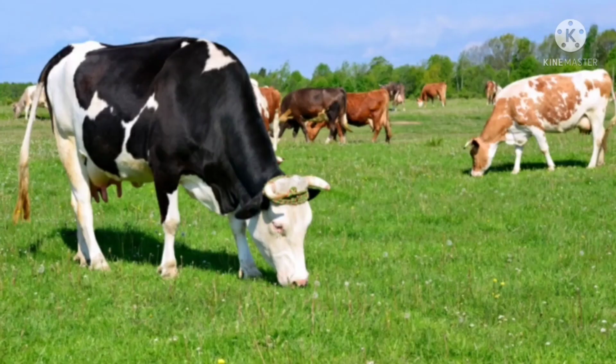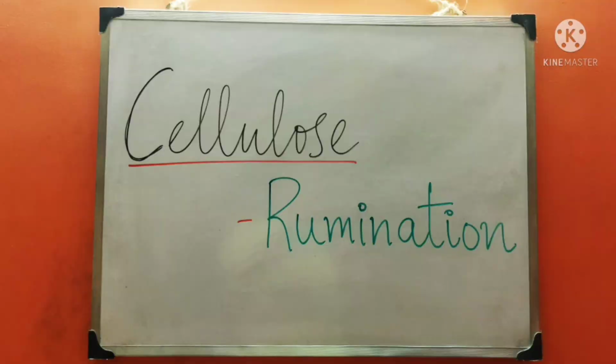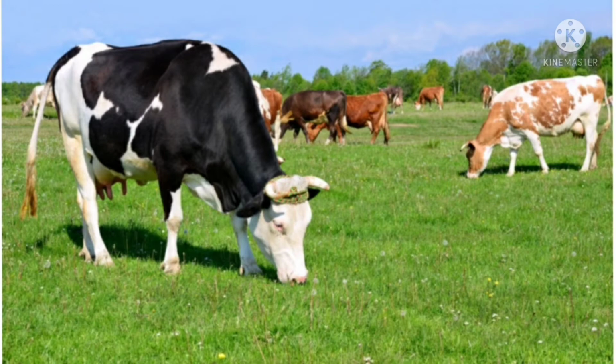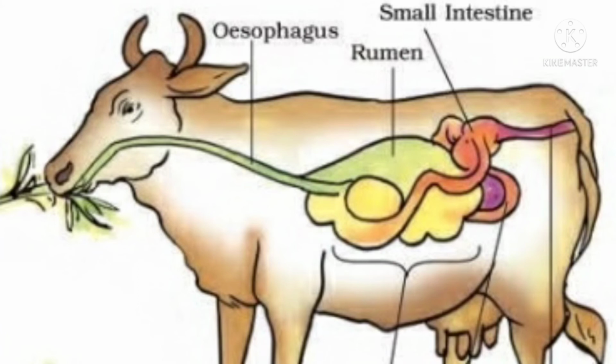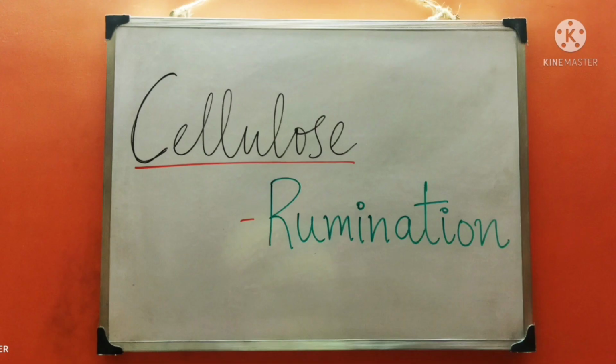Students, now how does digestion occur in grass-eating animals? The grass is rich in a carbohydrate called cellulose. Animals like cattle, deer, etc. have bacteria present in the rumen, which is a part of their stomach. These bacteria help in digesting cellulose by the process called rumination. And the animals which follow rumination are known as ruminants.